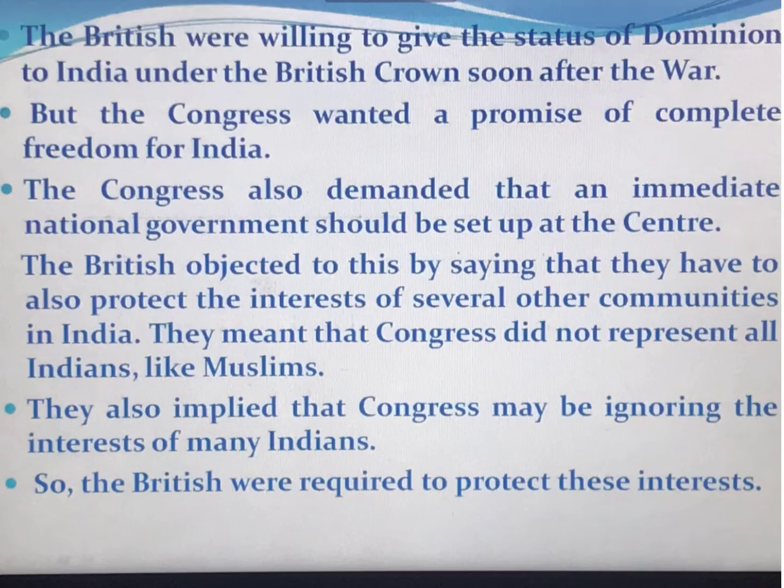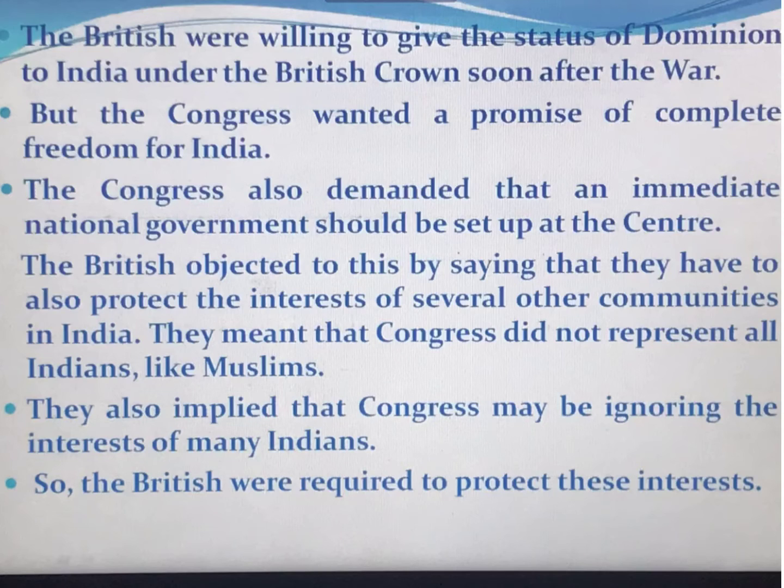The Congress also demanded that an immediate national government should be set up at the center. The British objected to this by saying that they also have to protect the interests of several other communities in India. They meant that Congress did not represent all Indians, like Muslims.